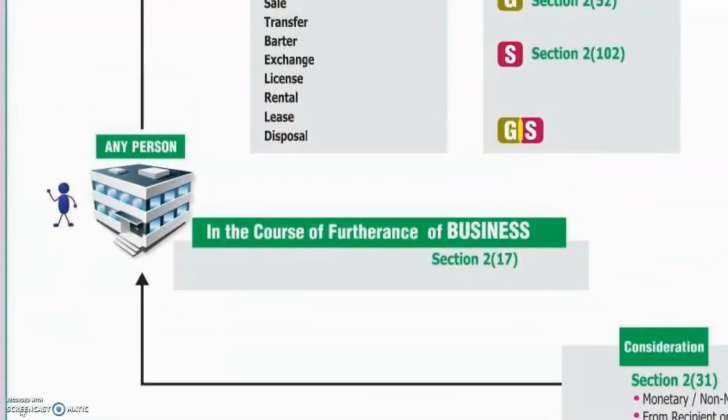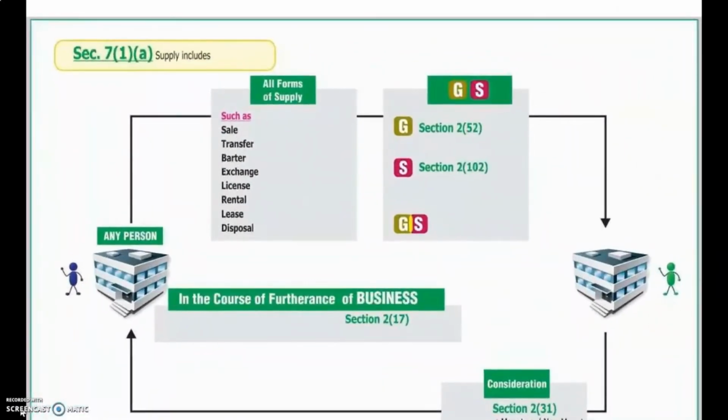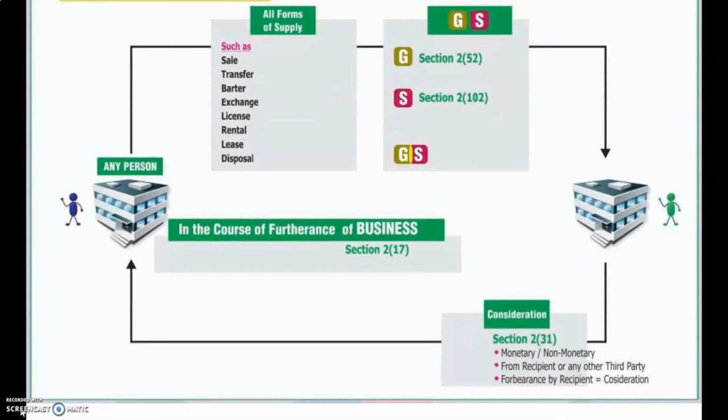See, these are the points. Section 7.1a: supply includes all forms such as sale, transfer, barter, exchange, license, rental, lease, disposal of goods as well as services or both in course of furtherance of business for a consideration. Consideration is nothing but monetary, non-monetary from the recipient or any other third party or forbearance by the recipient.